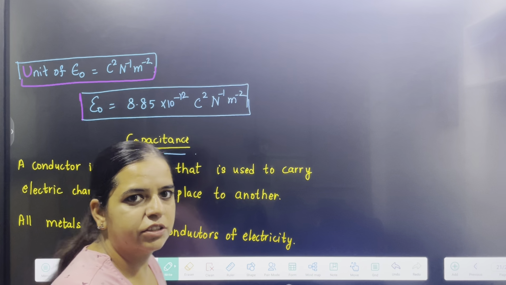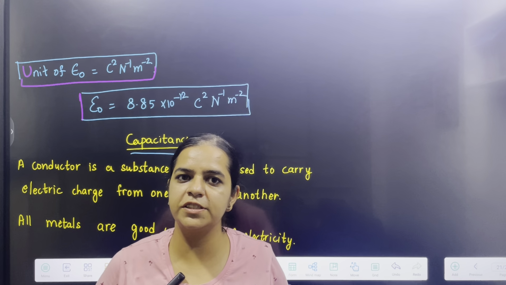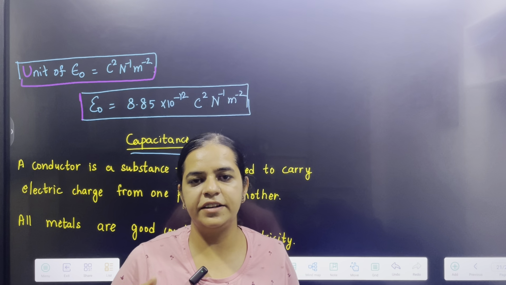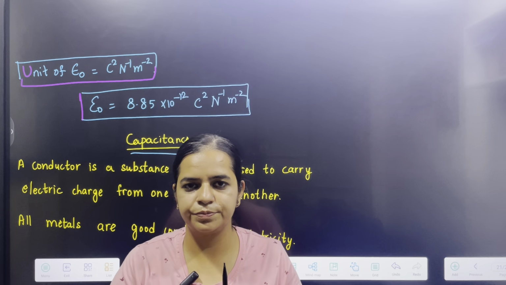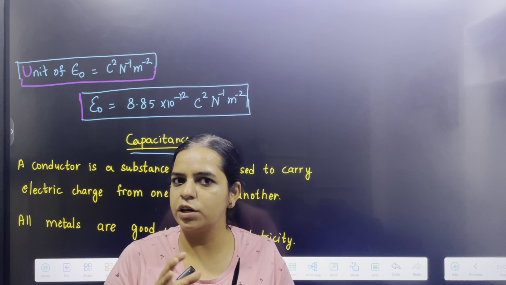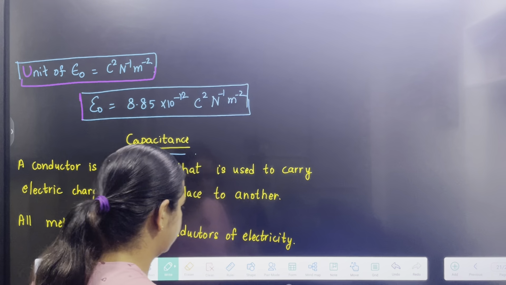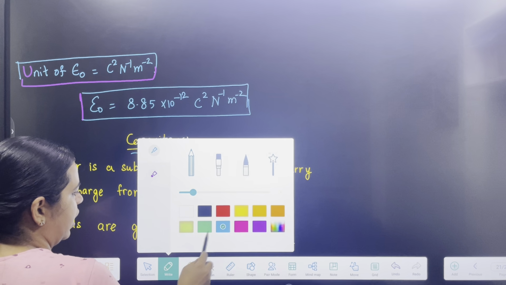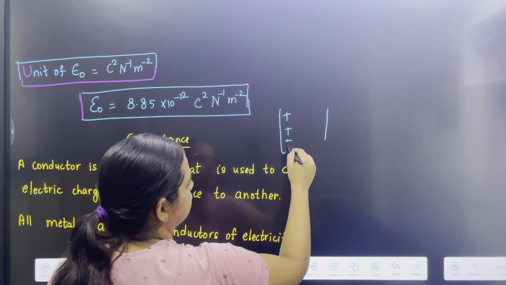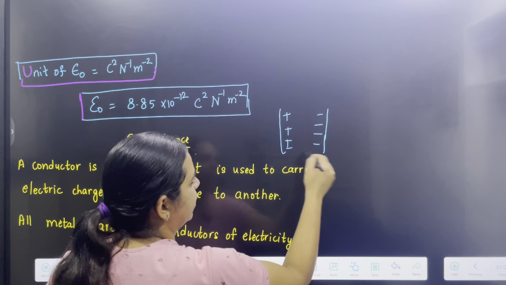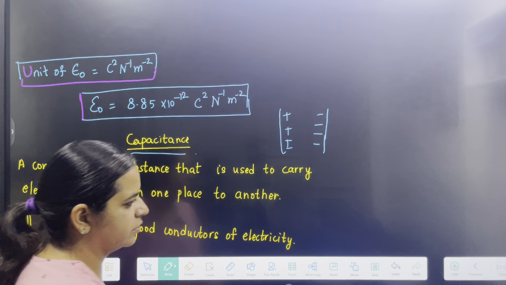Capacitance. Conductors, we have heard about conductors, are the substances that are used to carry charges from one body to another. All metals are good conductors of electricity, and conductors contain free charges.